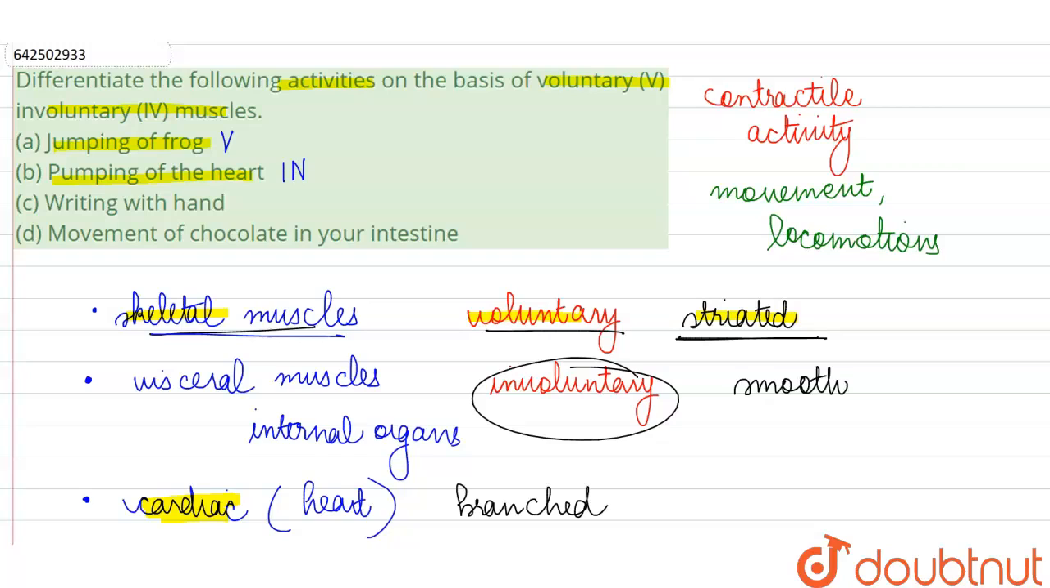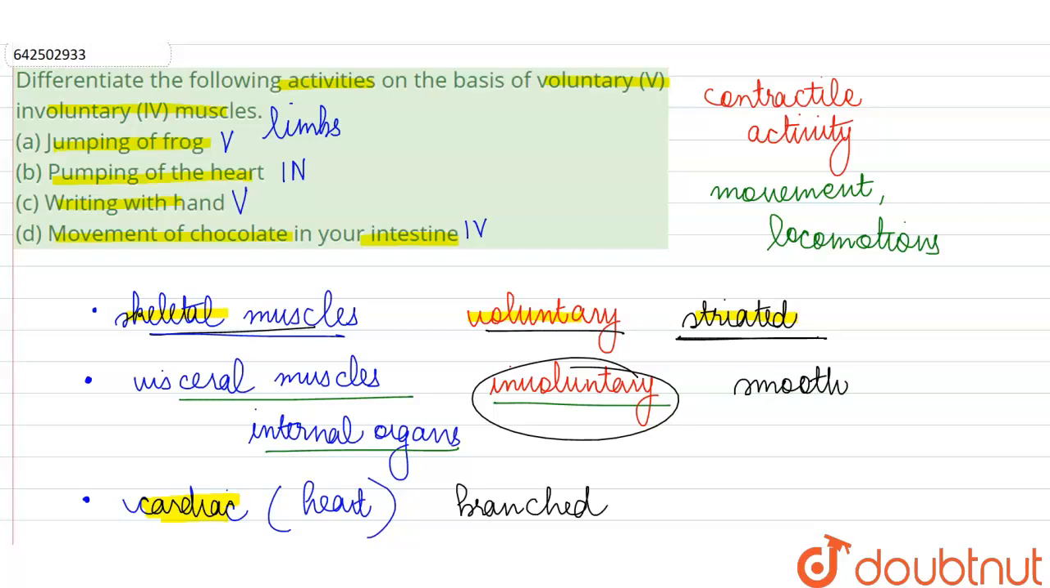Then writing with the hand is again a voluntary action. All of the muscles that are in our arms, legs, our limbs, they are the voluntary type of muscle. So writing is also voluntary activity. And finally, movement of chocolate in our intestine. It is carried out by the rhythmic contraction and relaxation of our visceral muscles, which are associated with internal organs. So these muscles are involuntary. They are not under our control.